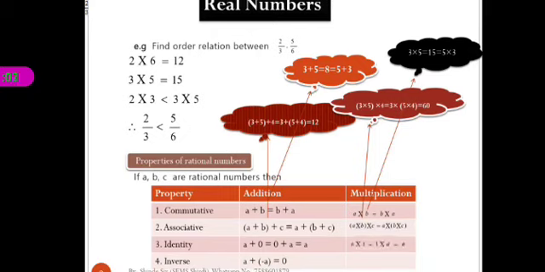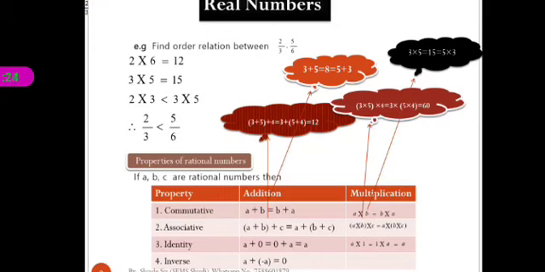Okay, now the identity. In addition, A plus 0 is equal to A, and 0 plus A is equal to A. This is the identity property of addition. Suppose we take one example. 2 by 3 plus 0, we get 2 by 3.